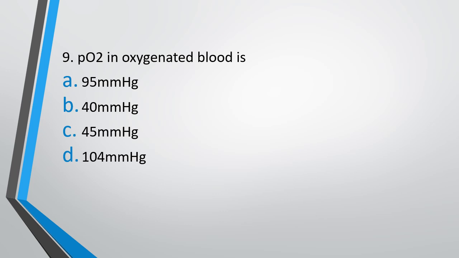Question 9. PO2, that is partial pressure of oxygen in oxygenated blood, is option A, 95 millimeter of Hg, option B, 40 millimeter of Hg, option C, 45 millimeter of Hg, or option D, 104 millimeter of Hg. The correct answer is option A. 95 millimeter of mercury is the partial pressure of oxygen in oxygenated blood.